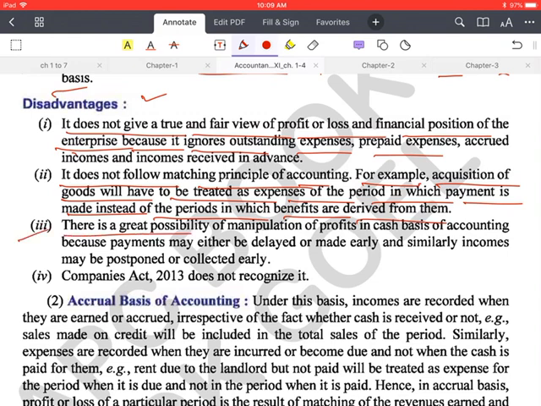Next is there is a great possibility of manipulation of profits in cash basis of accounting, because payments may either be delayed or made early, and similarly incomes may be postponed or collected early. Means this is up to the business which is maintaining its accounts on the cash basis. They can make the cash transaction according to their ability. Okay.